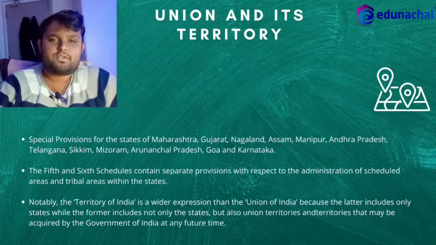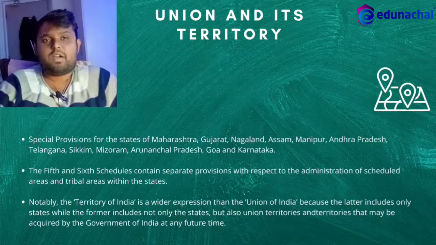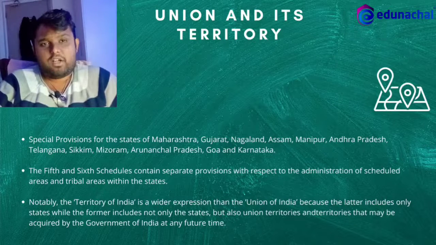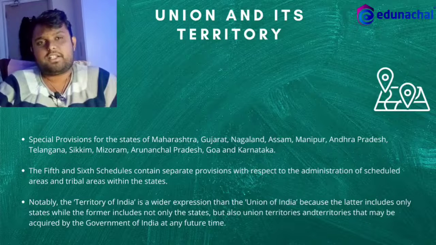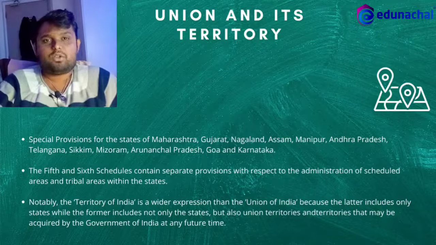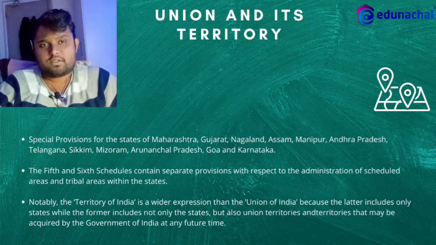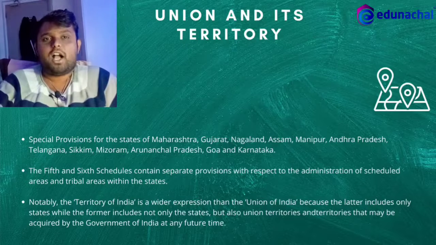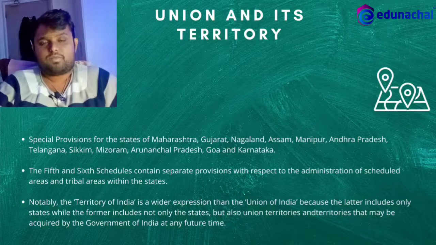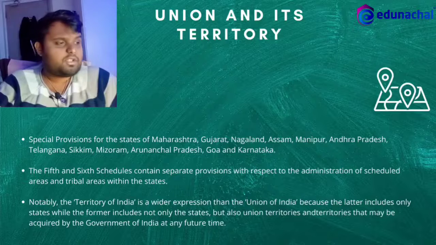In what sense is it wider? As we have quoted, Article 1 of the Constitution explains that the territory of India not only comprises the states but also the union territories and also those regions which India might acquire in the upcoming times.